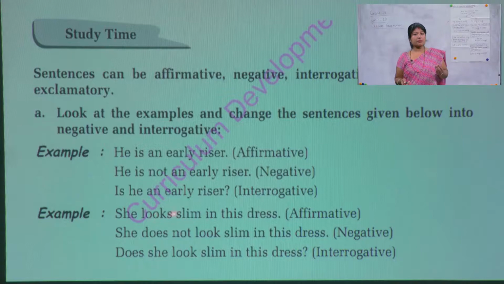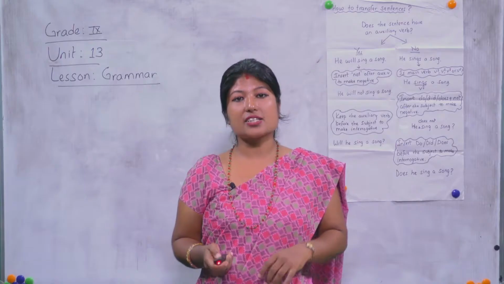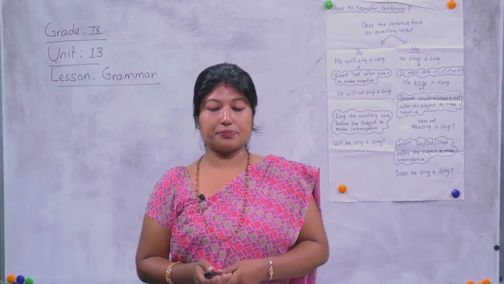That's why does has been added. While changing into interrogative: does she look slim in this dress? So does has been inserted and then a question mark is added. So in this way we can transform sentences.